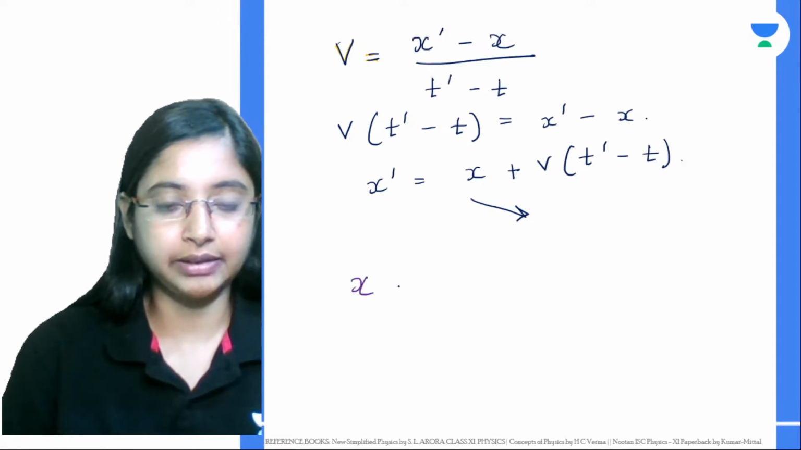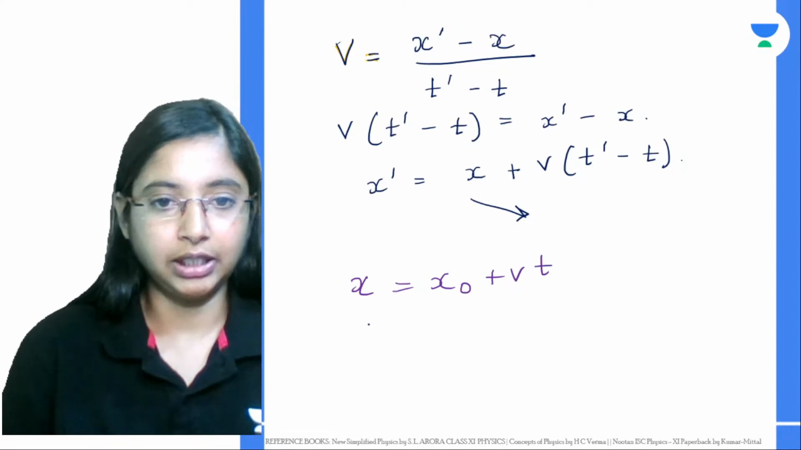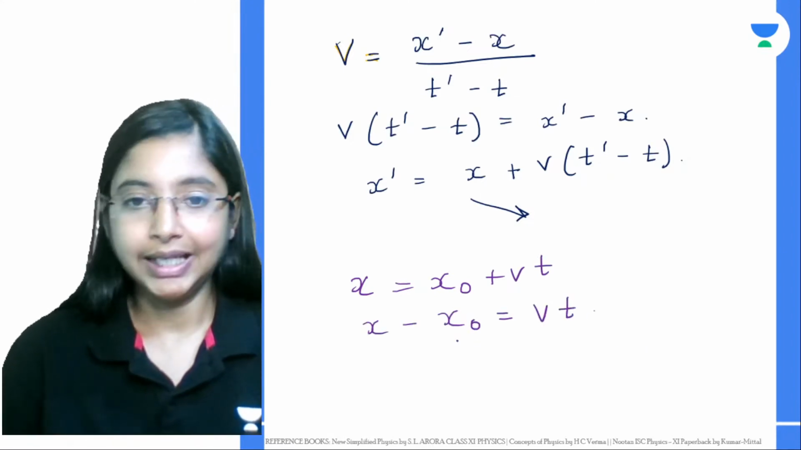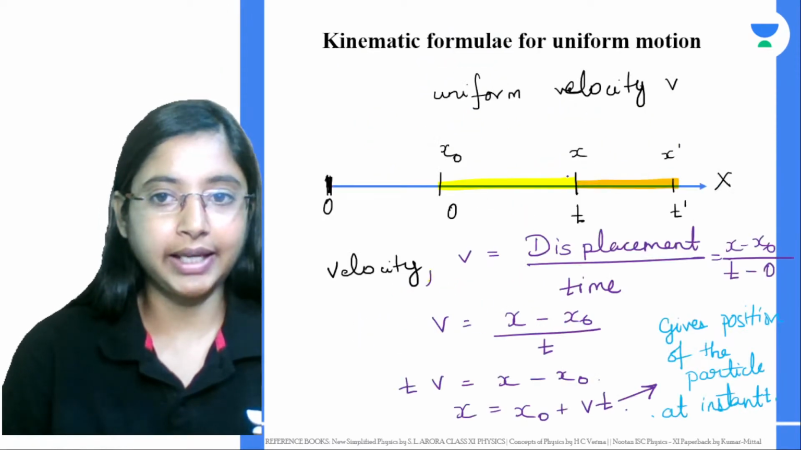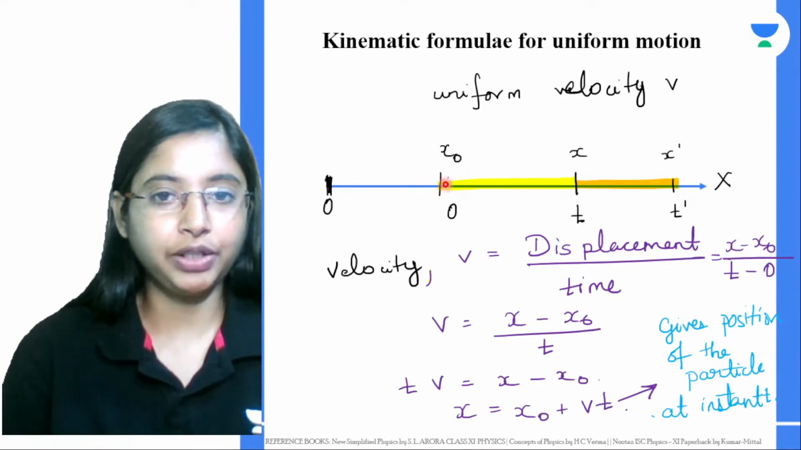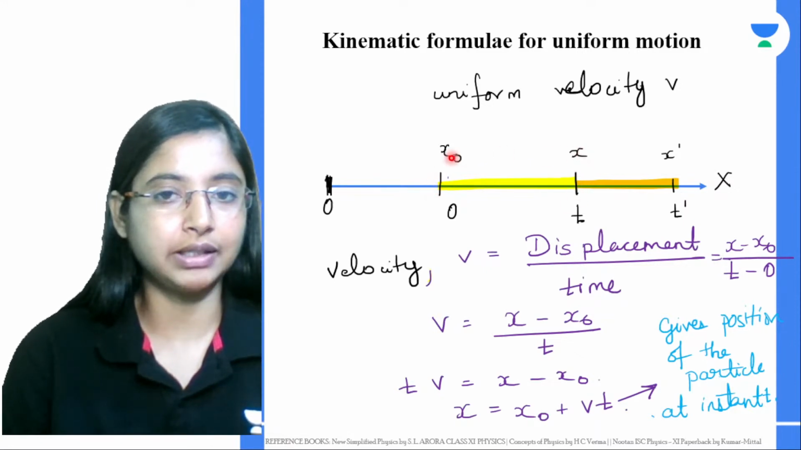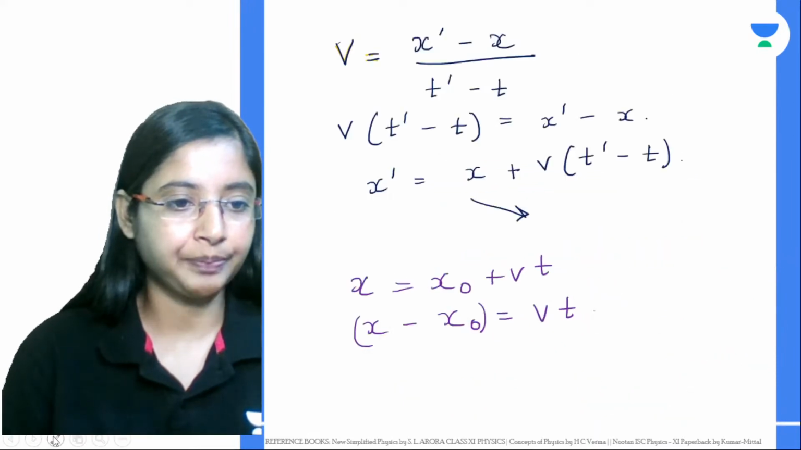Let's take x is equal to x naught plus vt. Now x minus x naught is basically v into t. Now what is this x minus x naught? It is the object which was here got displaced over here. So this is the final position, this is the initial position. So that's how we got x minus x naught. So this is basically displacement.